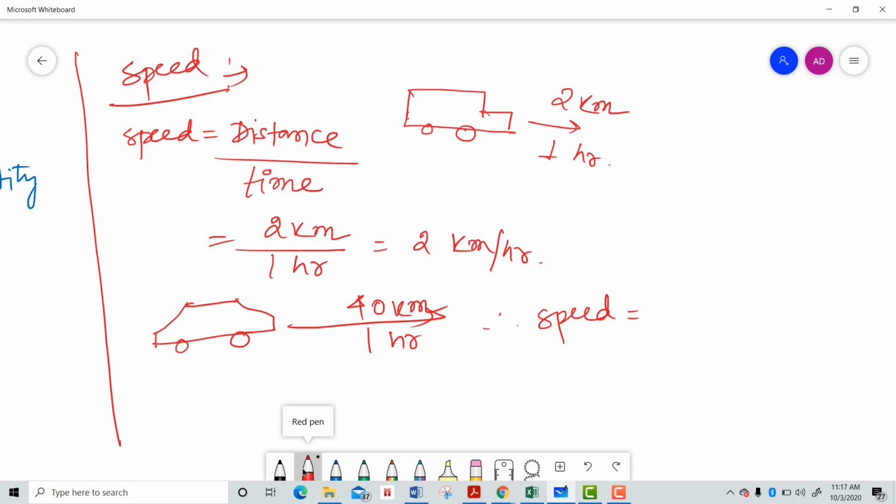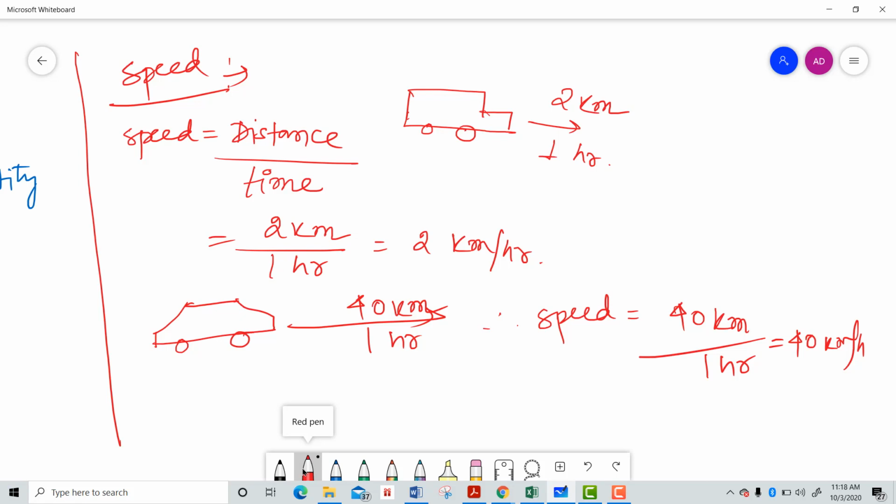In this case also, as my car is traveling a distance of 40 kilometer in 1 hour, the speed of my car is equal to the distance traveled, 40 kilometer, divided by the time taken, that is 40 kilometer per hour, right? So in this case, the speed is expressed.